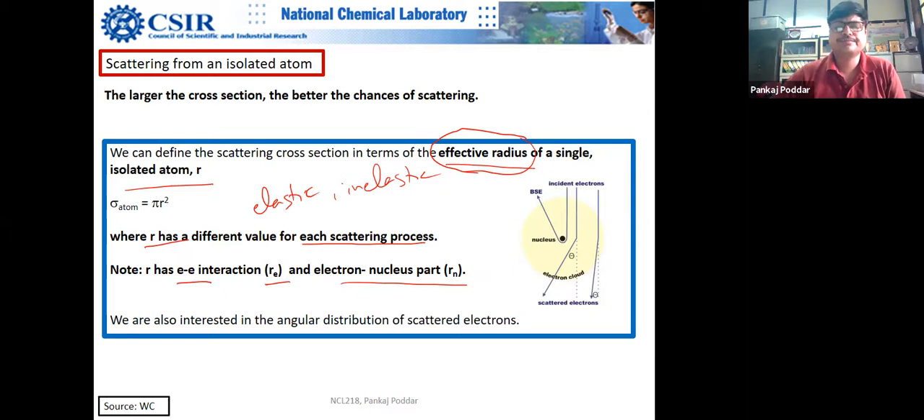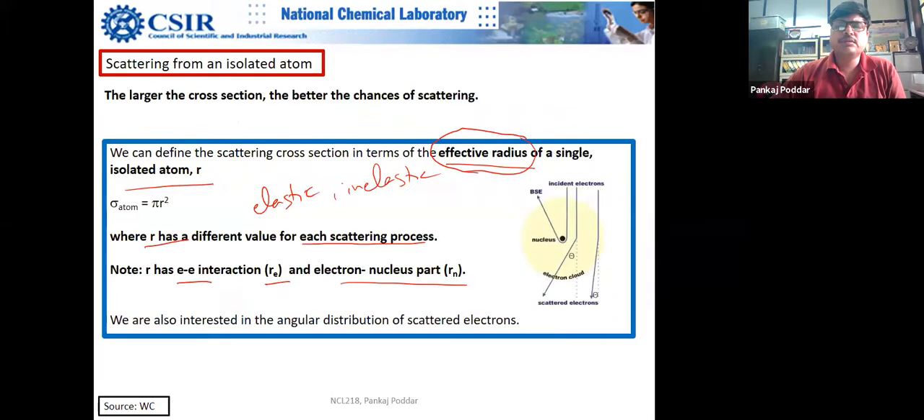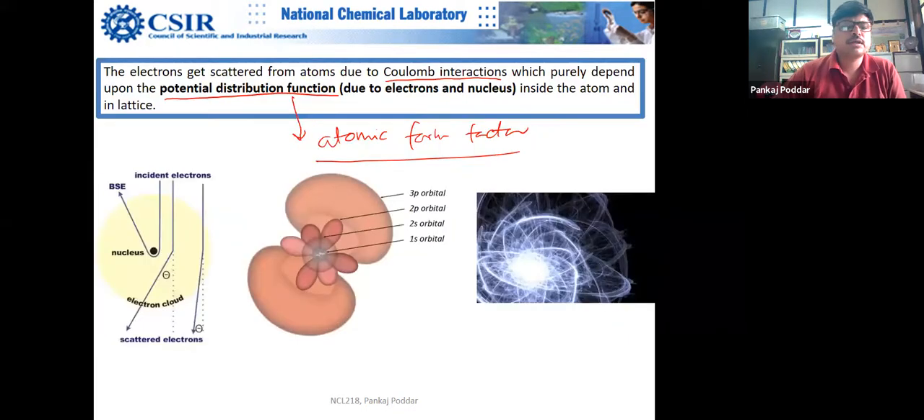So what is effective radius? Effective radius is related to probability. Effective radius is actually the size of the atom as seen by the incoming electron. Let me explain to you. Look at this here. This is a picture of an atom. You can see this entire thing is an atom, a large atom, and this is the nucleus, and you have this electron cloud.